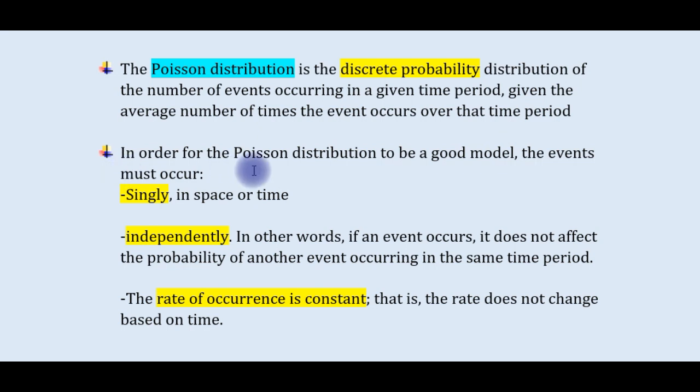In order for the Poisson distribution to be a good model, the events must occur singly in space or time, independently. In other words, if an event occurs, it does not affect the probability of another event occurring in the same time period. And finally, the rate of occurrence is constant. That is, the rate does not change based on time.